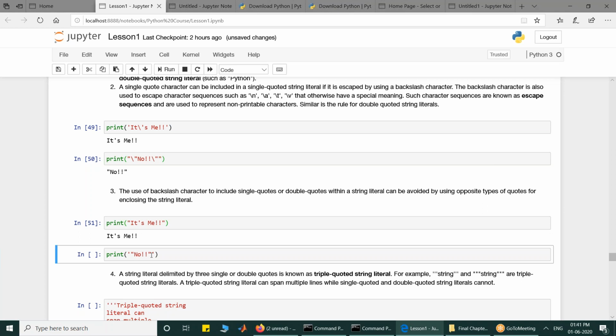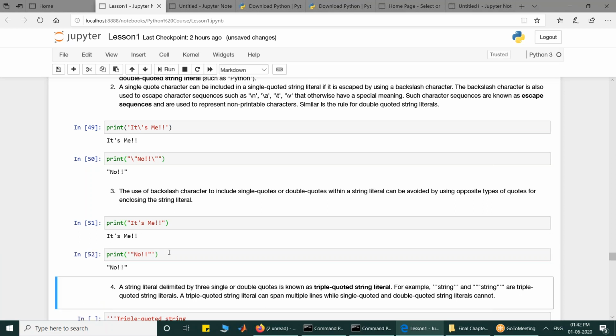Similarly, now I want to include double quotes. To do that, I will use the opposite type of quote for making it a string, and that is a single quote. And if you look at it, I will get no error here. Am I clear in my saying? If any one of you can say yes or no on the chat box, so that I can repeat the concept.